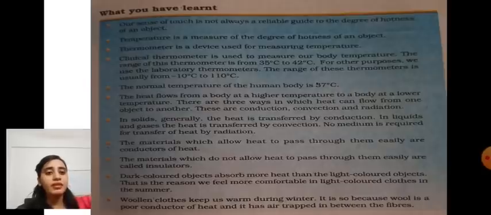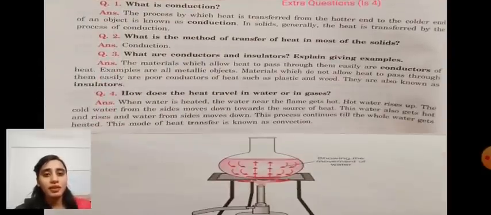Now there are some extra questions related to this chapter, and no need to worry about the writing work. You can complete your work within 2 days, 3 days easily. Don't take too much burden for completing these questions, because in sixth class you have to write only 5 or 6 questions, but in seventh class there are 5 or 6 more extra questions.